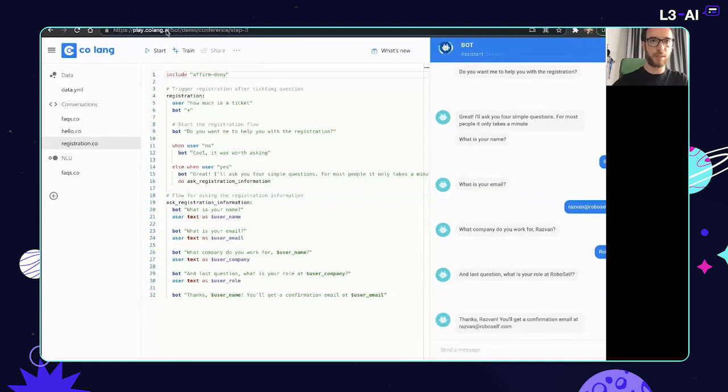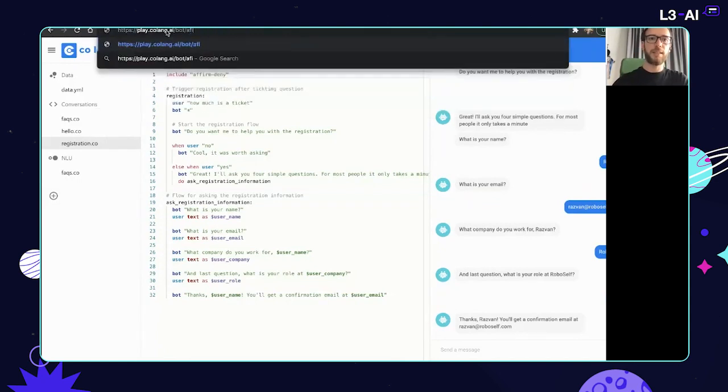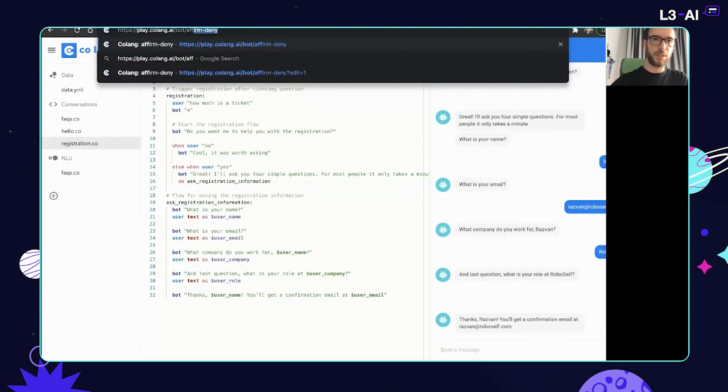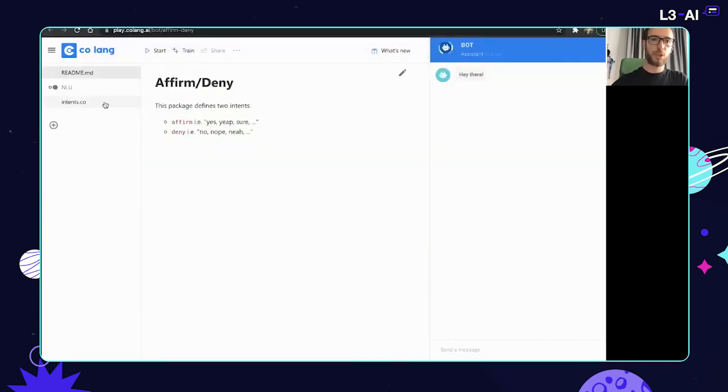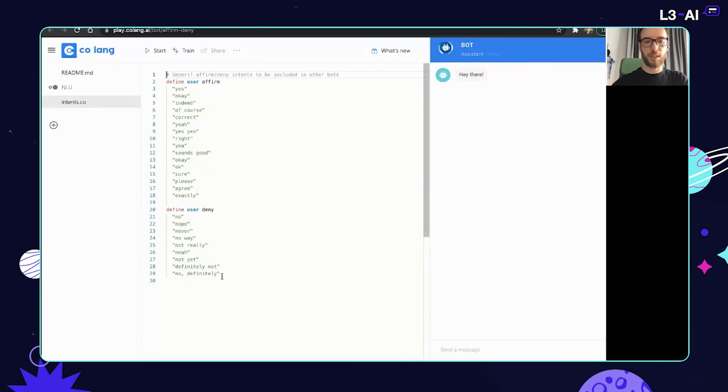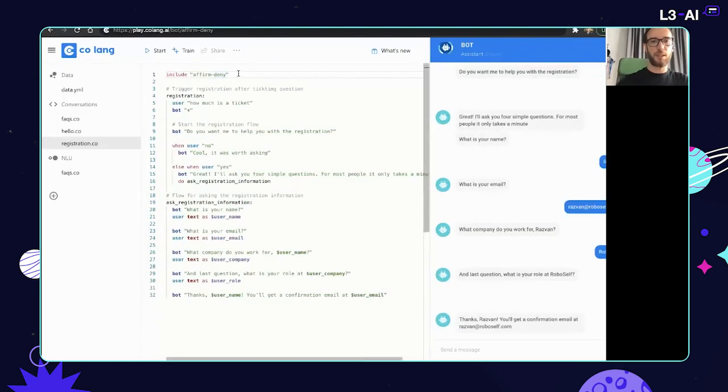One thing about the playground is that you can reuse different bot models. In this one, I've used a model which already defines the affirm deny intents. Obviously, once I train the model, it recognizes a lot more than just these examples. So this is very powerful, to compose the various models and keep building reusable components.